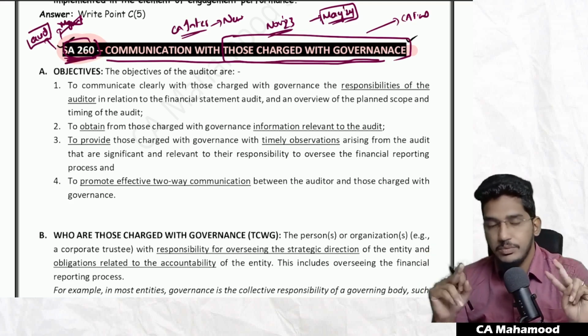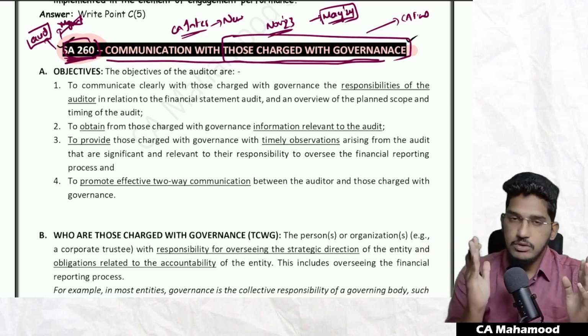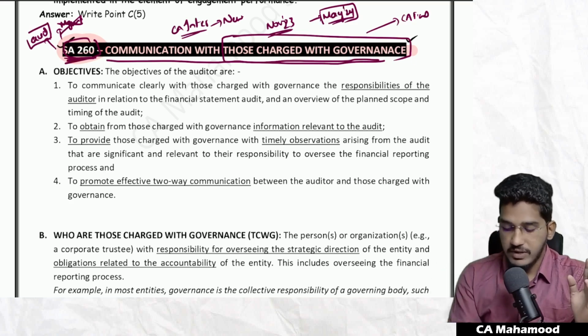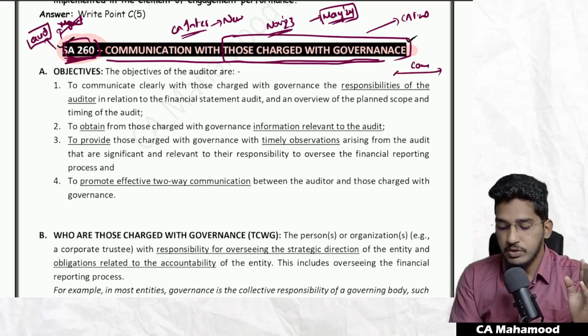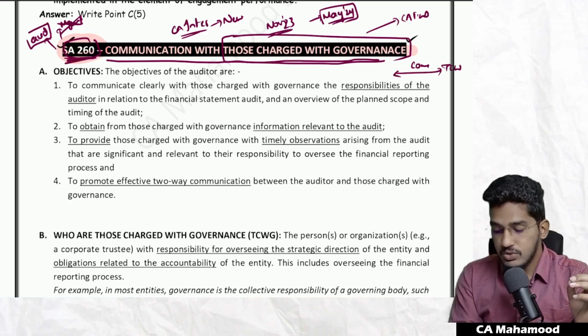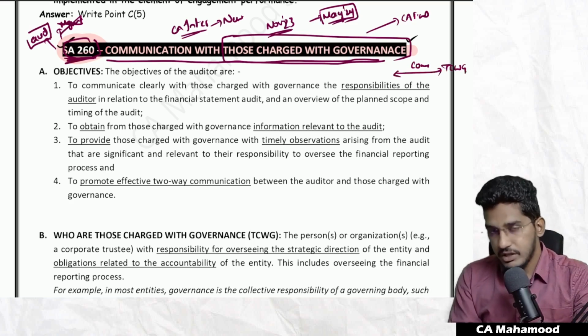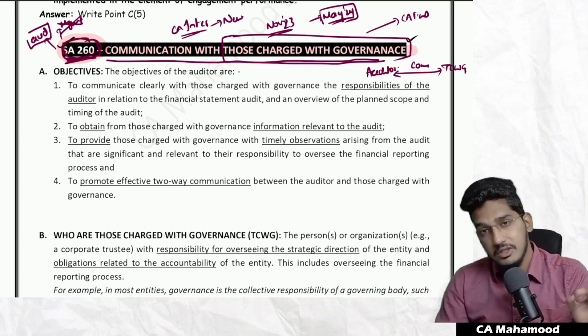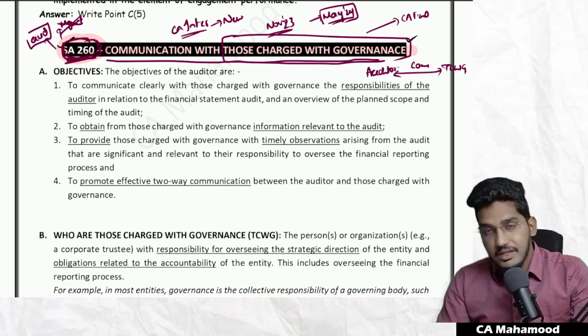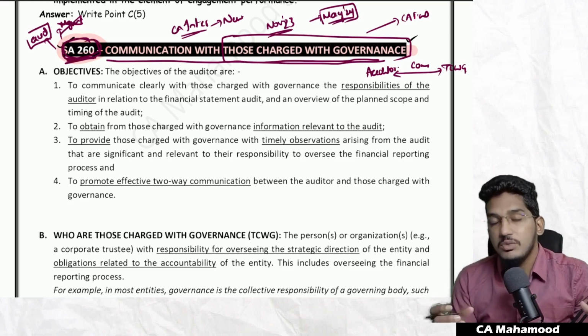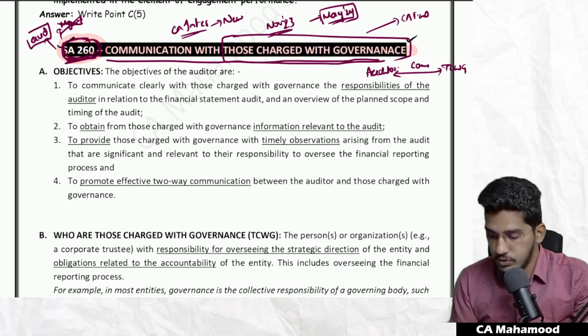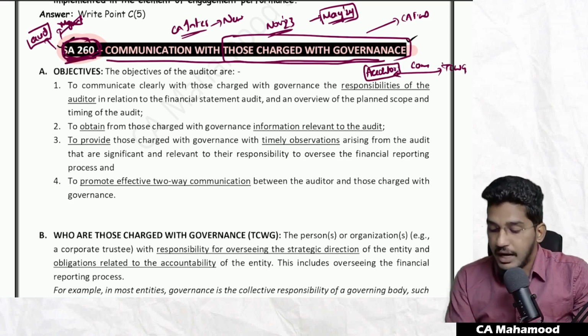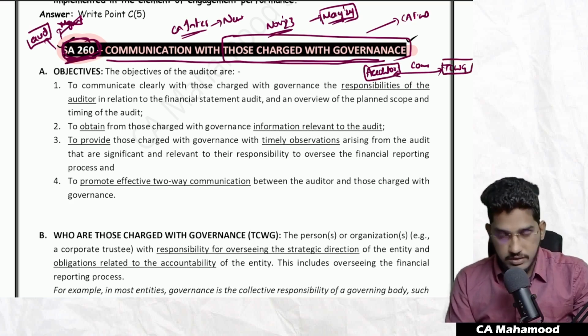When I say communication, there should be two parties to the communication. One party is clear from the title itself. Communication should happen between two people, no? One party to this communication is those charged with governance. Who is the other party to the communication? Is it management or is it the auditor? The other party to the communication is the auditor. Why? Because the standards on auditing deal with the auditor's responsibility. So this standard is going to talk about a few important points which require communication between the auditor and those charged with governance while conducting the audit.